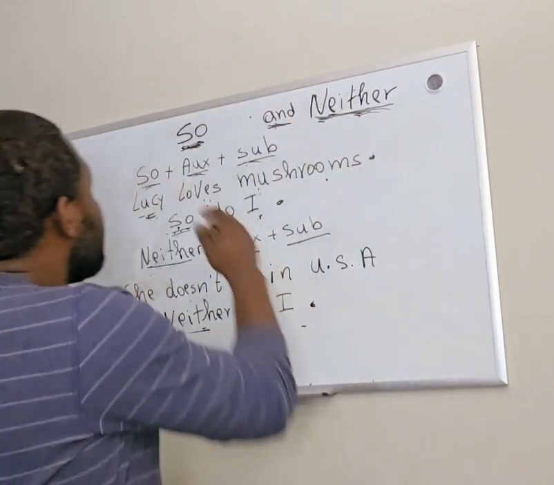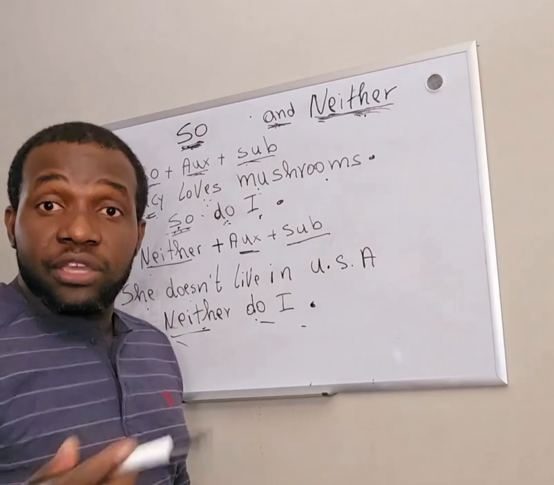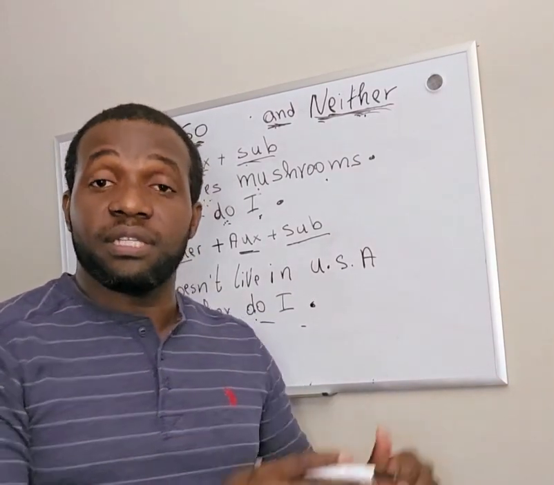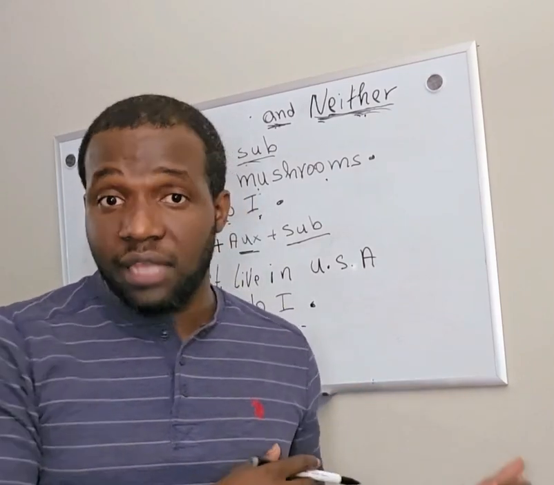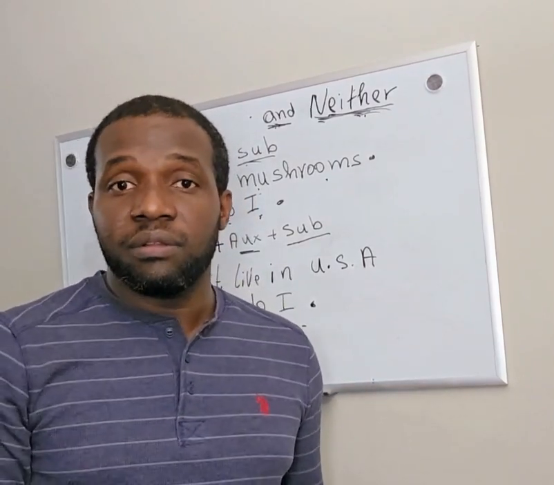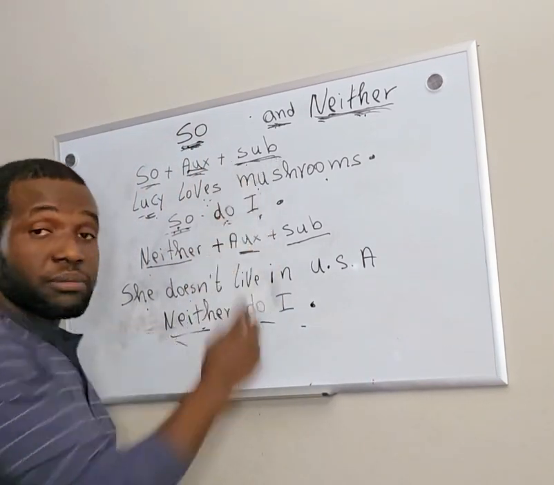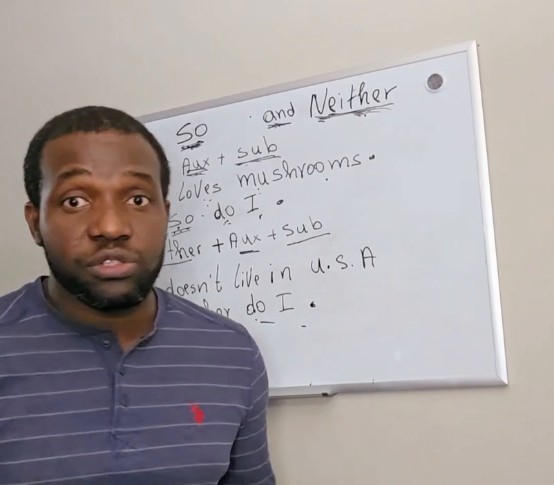Let's go. So. I use so plus the auxiliary plus the subject to say that a positive sentence is also true for me.